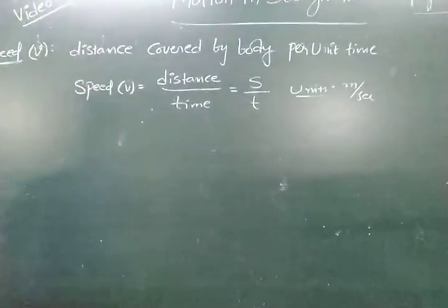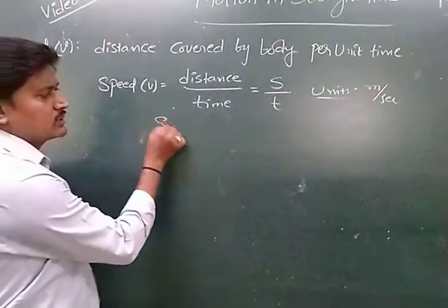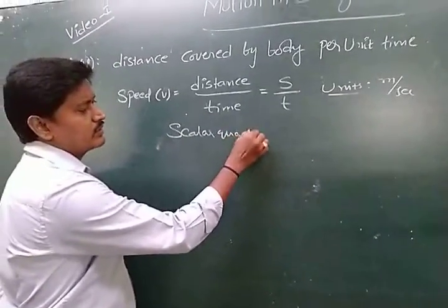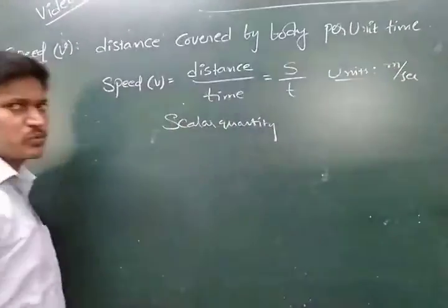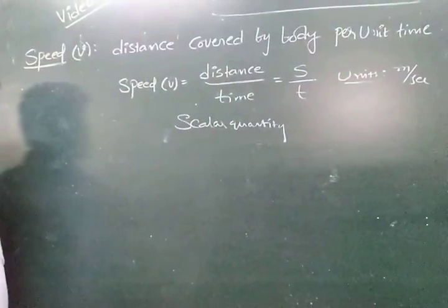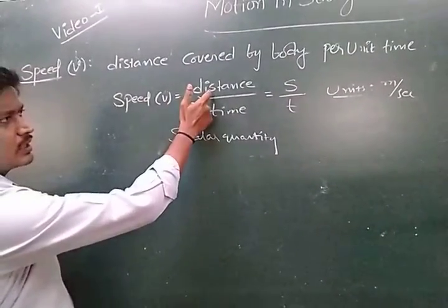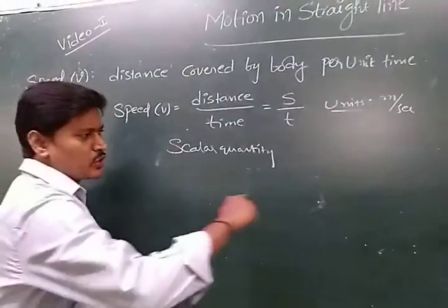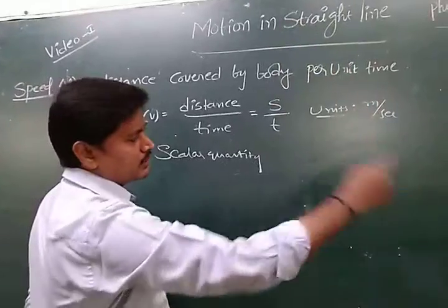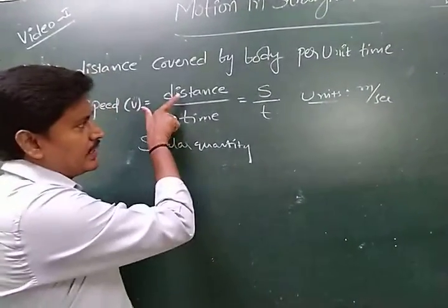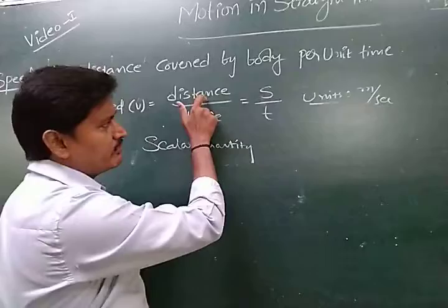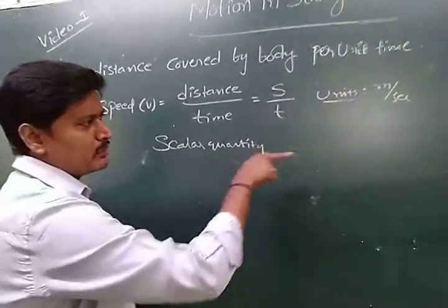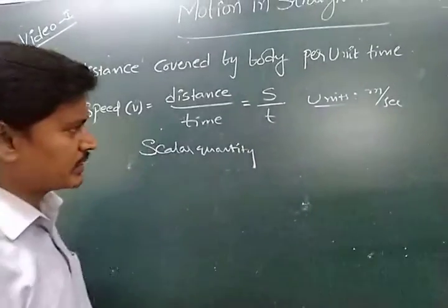Next, is it vector or scalar? It is a scalar quantity. Why? Because it has only magnitude but no specific direction. So distance is a scalar quantity, and displacement is a vector quantity. Displacement is the short path, and distance is the long path between two points. For distance, the direction changes from point to point. For displacement, the direction and magnitude are both constant.